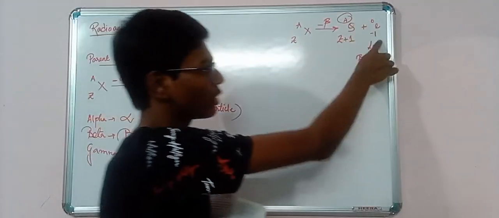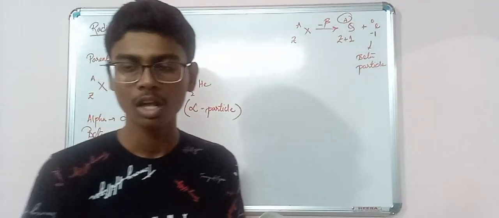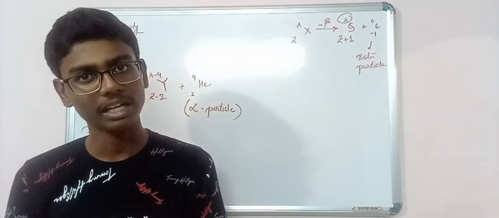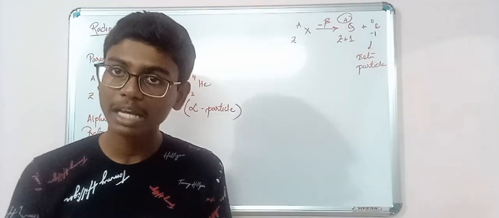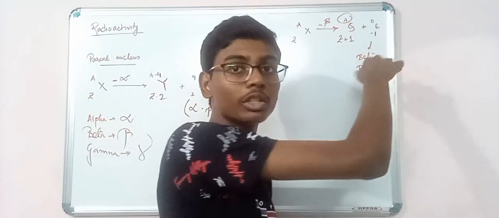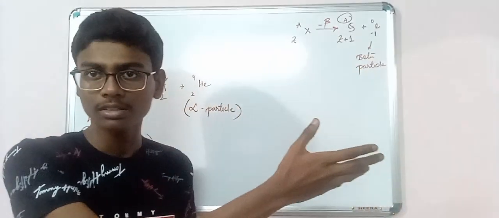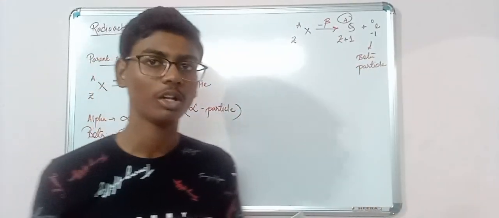Now you may say this is an electron, but actually this is not an electron. What is it? We will learn in my next video. But for the time being, understand this is not an electron. You cannot say that an electron is getting released. It is not the electron which is present in the orbits.